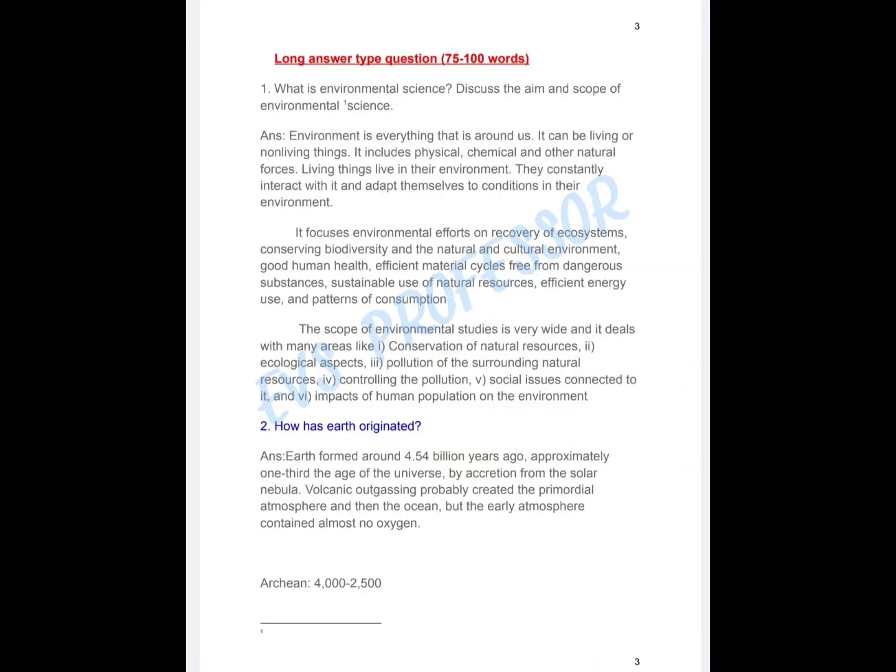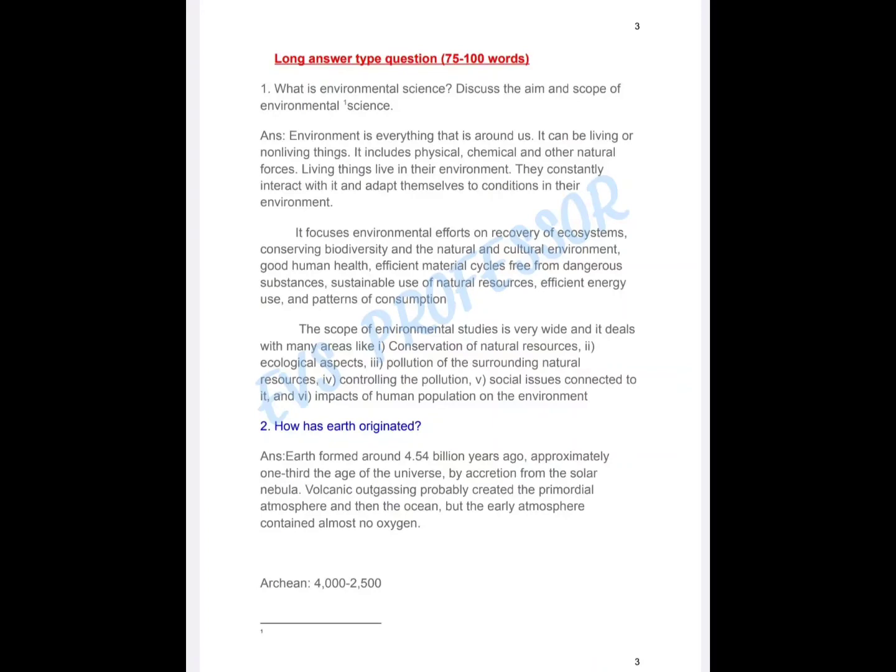The scope of environmental studies is very wide and it deals with many areas like: 1. Conservation of natural resources. 2. Ecological aspects. 3. Pollution of the surrounding natural resources. 4. Controlling the pollution. 5. Social issues connected to it. And 6. Impacts of human population on the environment.